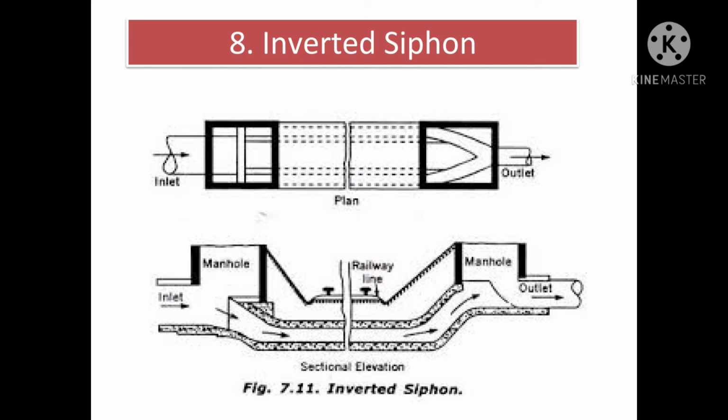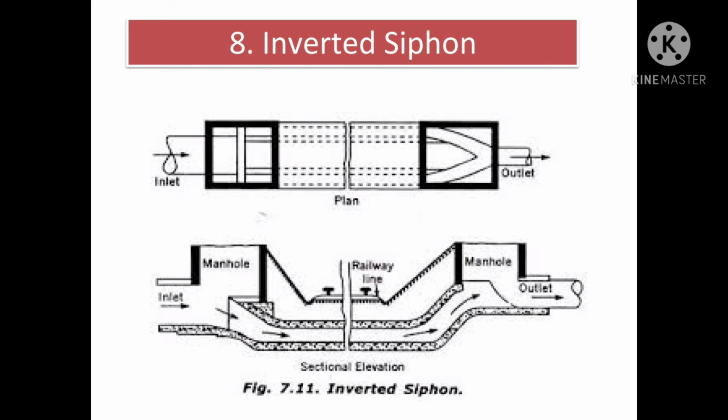Demerits of siphons. The inverted siphons should be avoided as far as possible because of the following demerits. It is most likely to get silted as the down gradient is not continuous. The proper design with self-cleaning velocity at different discharges is therefore of utmost importance. Moreover, once it gets silted up, it becomes very difficult to clean it up.